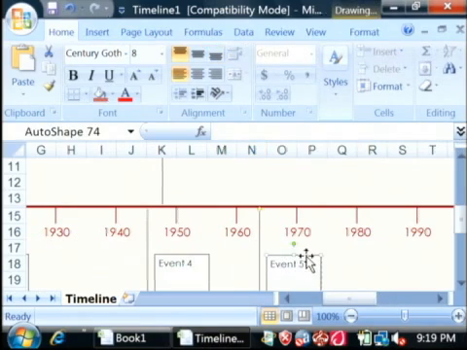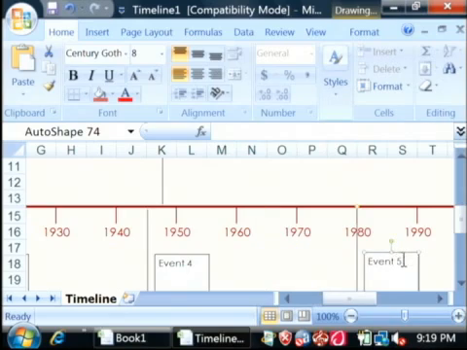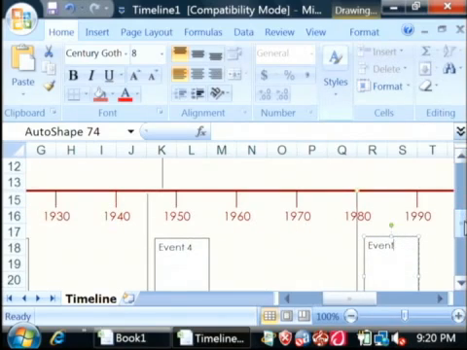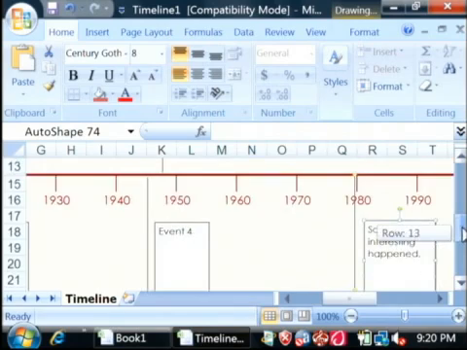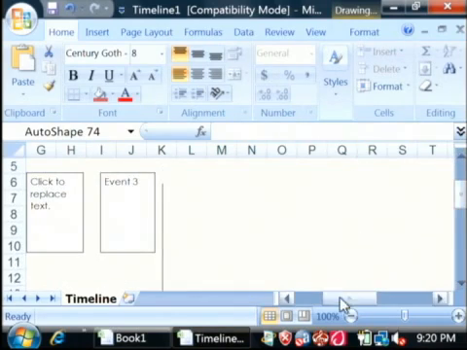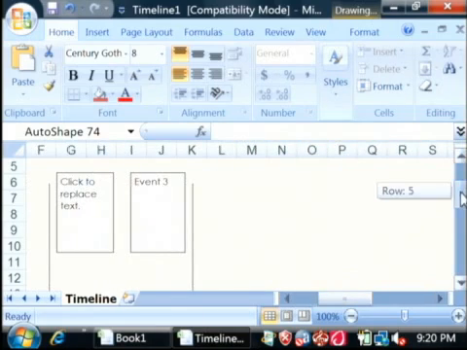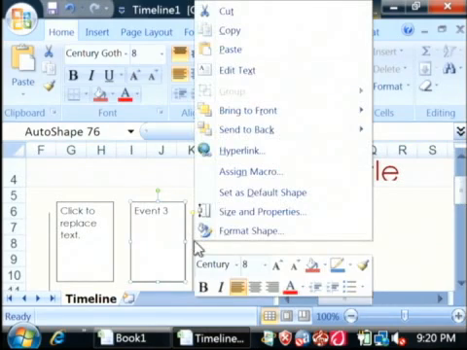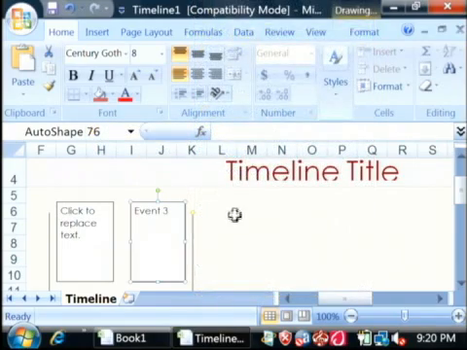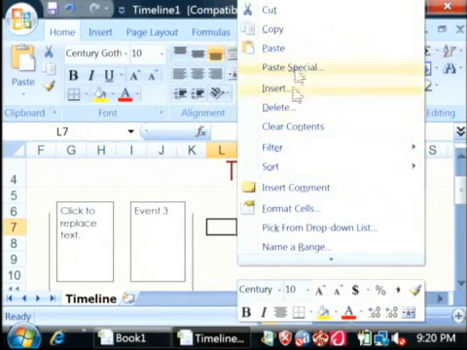So, click on a timeline object and you can easily drag it along the timeline. Let's say in 1980, and in our event text, something interesting happened. So there's our timeline for that date. You have a lot of timeline objects that it comes with, 5 or 6 of them, but if you need more for your timeline, just select one, right click on it and say Copy, and then right click over here somewhere and say Paste.